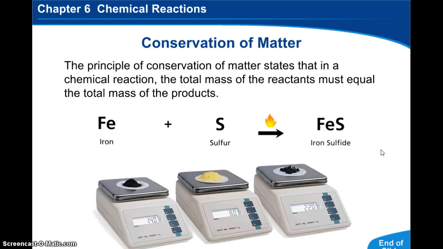The conservation of matter, this is the lab that we just did, talks about the fact that whatever you start off with as far as matter, you have to end up with. So when I start here with 14 grams of iron and I have 8 grams of sulfur and I make iron sulfide, and this yield sign represents a chemical reaction took place, then I have to end up, the matter or the mass in the object has to be the exact same. So we started off with 14 and 8 and we have to end up with 22.